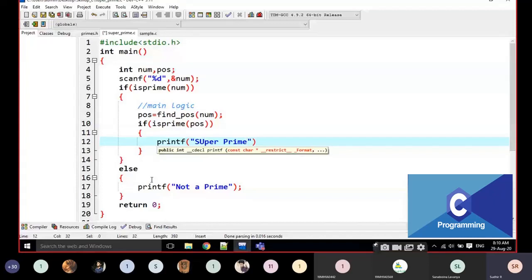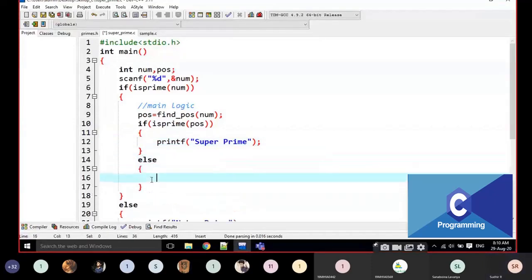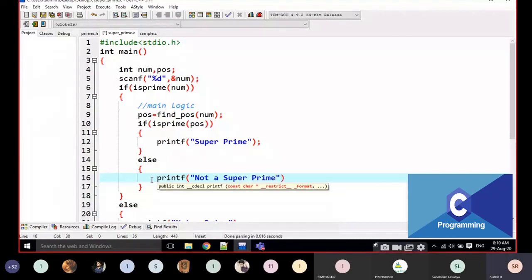Okay, it is super prime. Else, not a super prime. It's not a super prime.